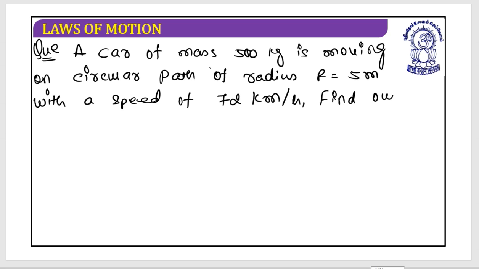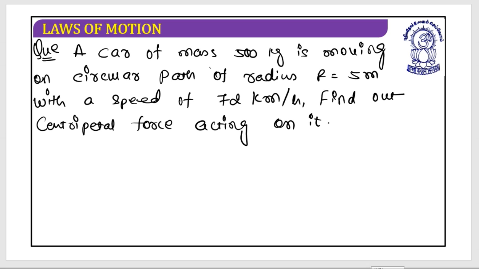Find out the centripetal force acting on it. Find out the centripetal force acting on it.